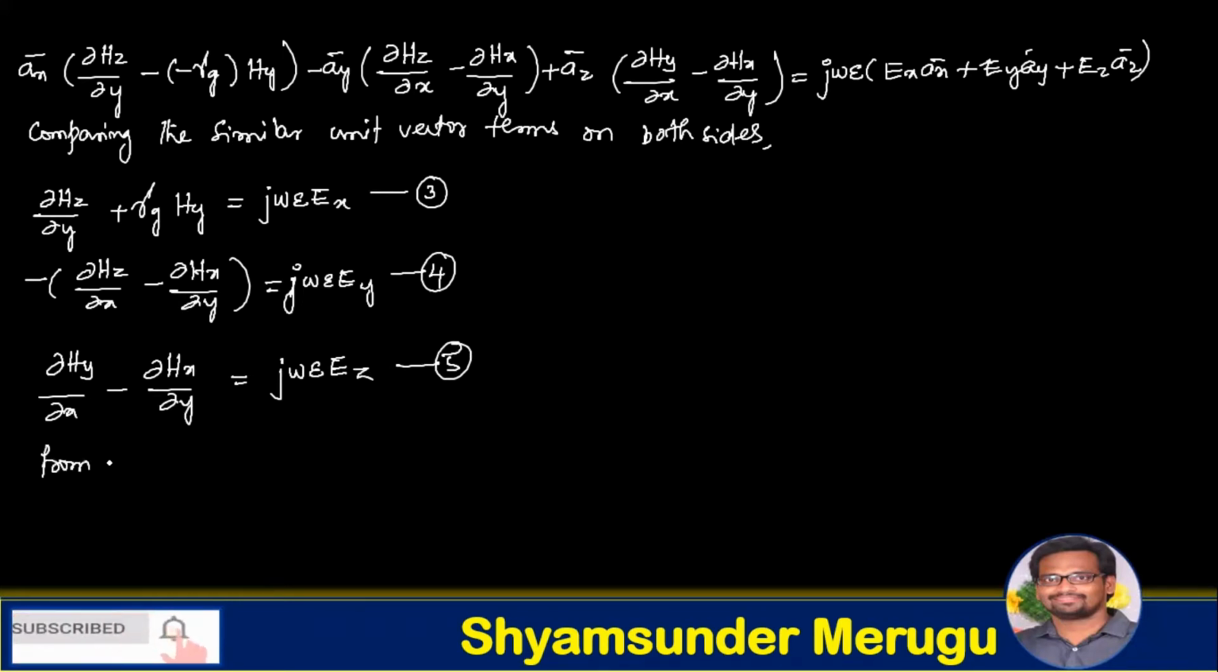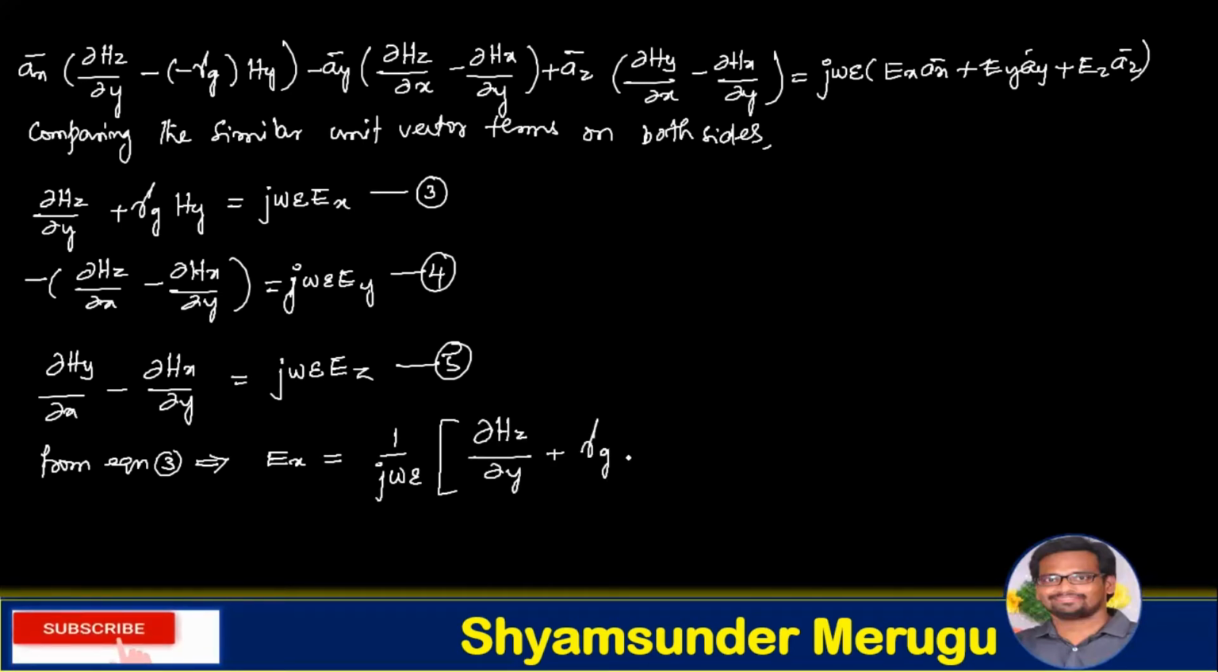And from equation 3, further simplifying to get the expression for Ex, we can write Ex equals 1 over j omega epsilon of dou Hz over dou y plus gamma g of Hy. Let us consider this as equation 6.